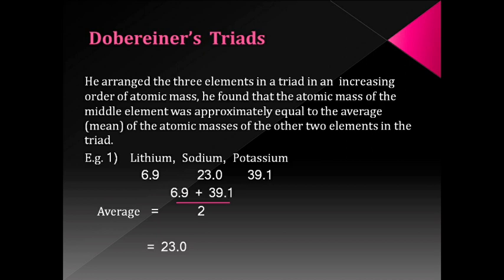According to Dobereiner's triad, we arrange these elements in ascending order of their atomic masses. Now we take the average of the atomic masses of the other 2 elements, that is lithium and potassium. The average comes to 23, which is approximately equal to the atomic mass of the middle element, that is sodium.